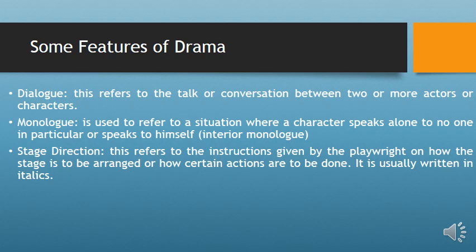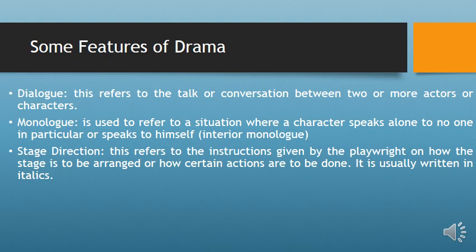While monologue is used to refer to a situation where a character speaks alone to no one in particular, or speaks to himself. That is an interior monologue. At times in a drama you can see a character speaking to him or herself. In that situation, it is called monologue, from the word mono, one, and dialogue. In dialogue, the conversation is taking place between two or more actors, while in monologue the actor is speaking to him or herself.